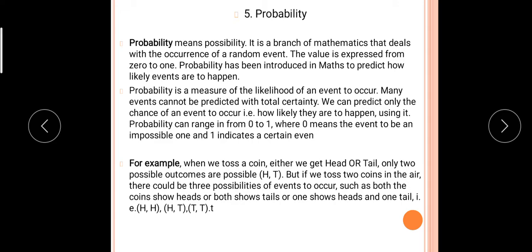If I ask you the question, do you like tea? What is the answer to the question? There are only two possibilities: yes or no. If you like it, yes means a 1 and no means a 0, meaning there is no occurrence. This is an example from our day-to-day life. So we will see by mathematics how probability is explained.